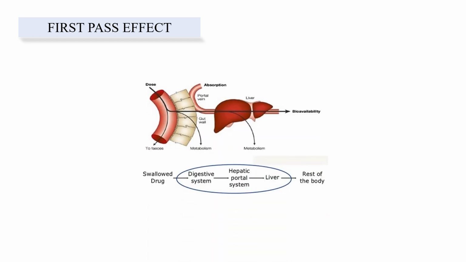What is a first pass effect? The first pass effect, also known as first pass metabolism or pre-systemic metabolism, is a phenomenon of drug metabolism whereby the concentration of a drug, specifically when administered orally, is greatly reduced before it reaches the systemic circulation.